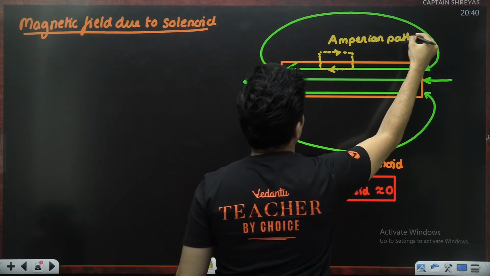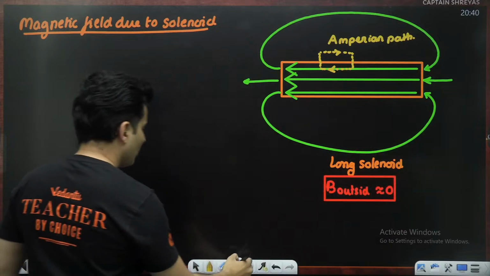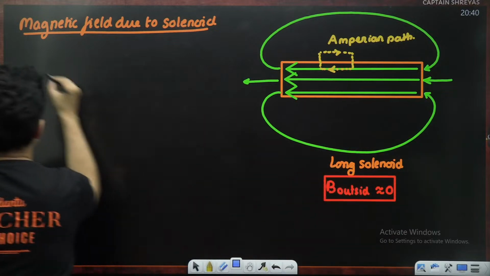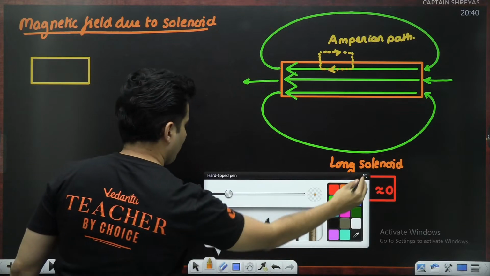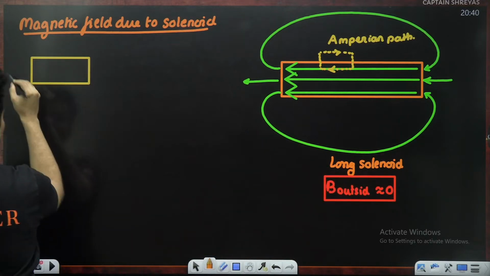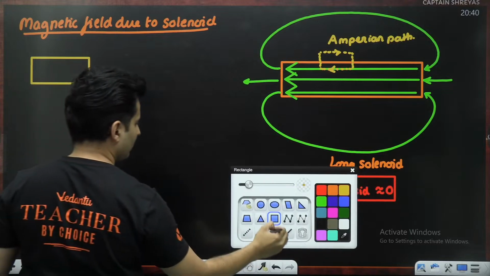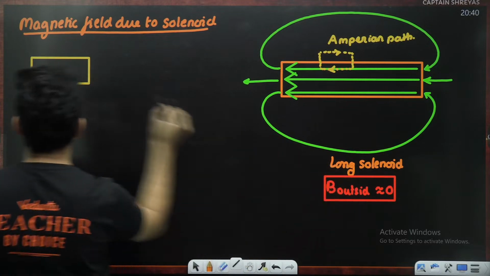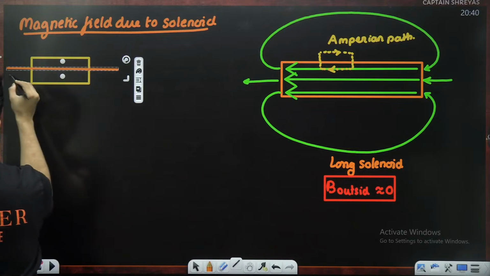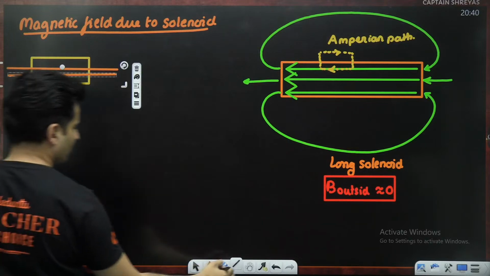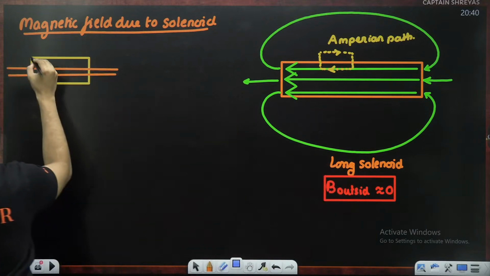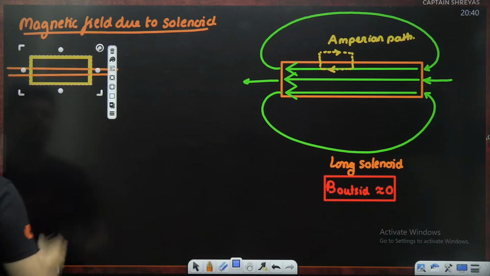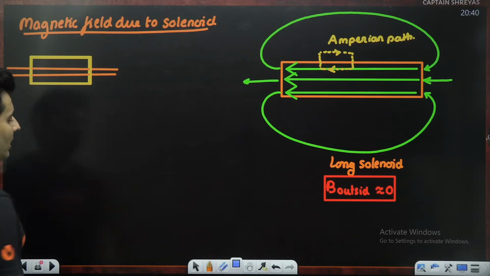If I show it to you closely, it will look like this. This is the Amperian path which I have chosen.